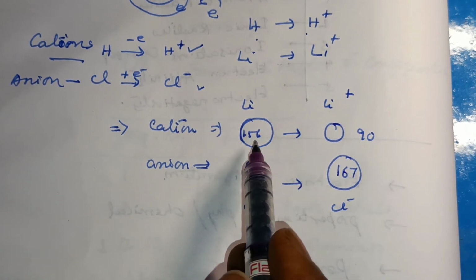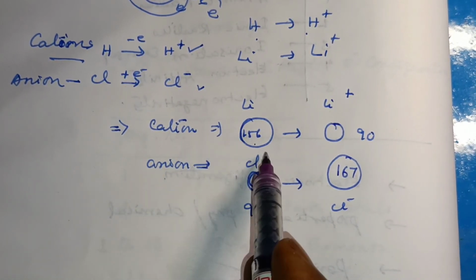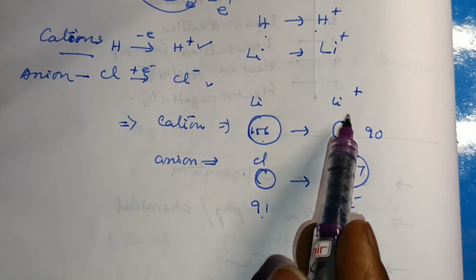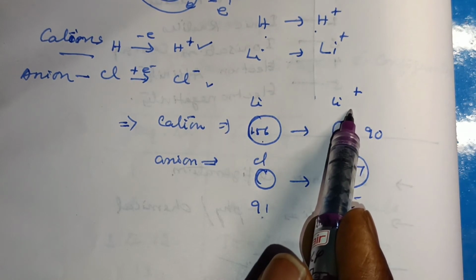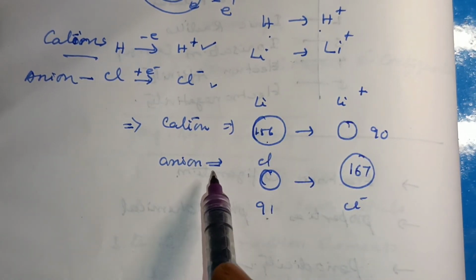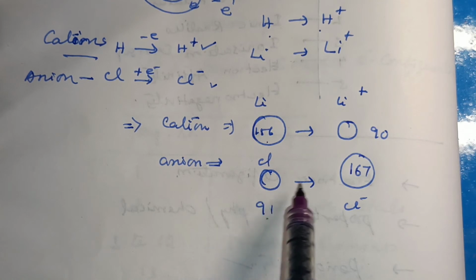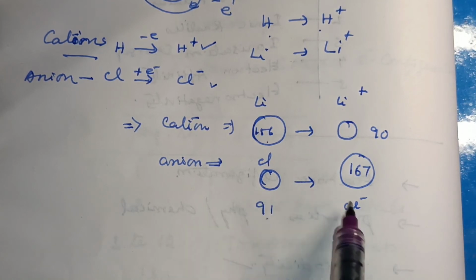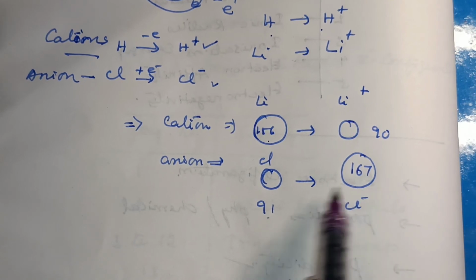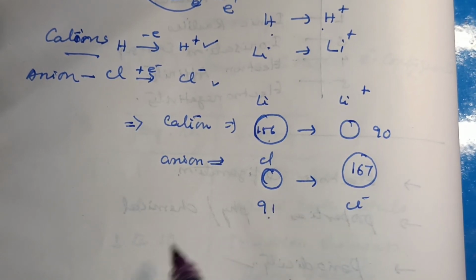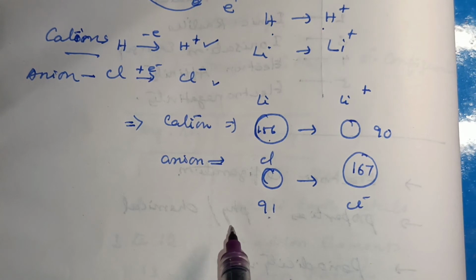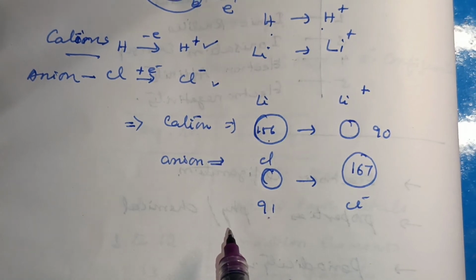So the neutral atom is always greater than the cation, and the anions are always greater than the neutral atom. So this is a very important note.